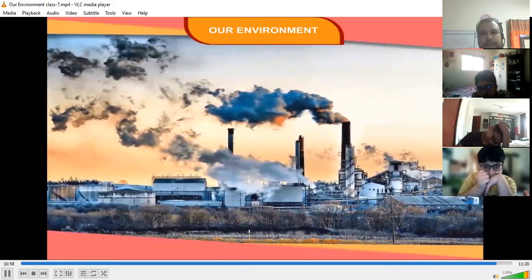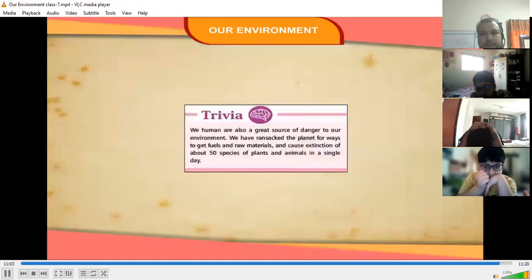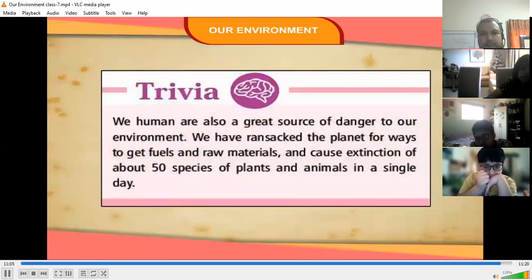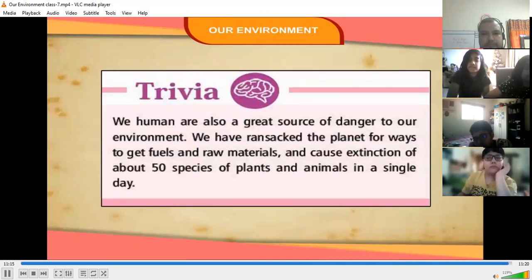So, we need to initiate steps to stop this environmental degradation. Trivia. We humans are also a great source of danger to our environment. We have ransacked the planet for ways to get fuels and raw materials and cause extinction of about 50 species of plants and animals in a single day.